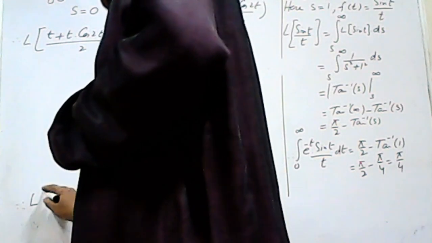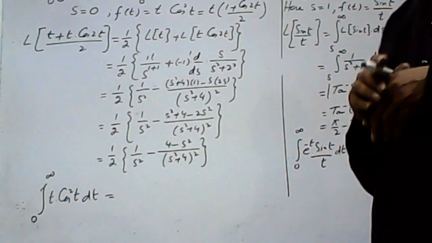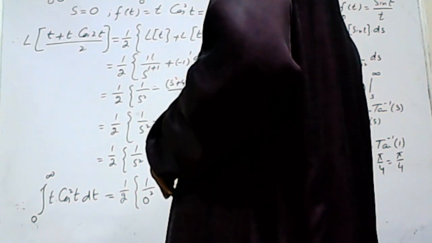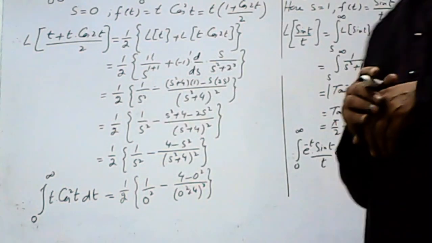What is required in the last step is to just substitute the value of s. Therefore the integral from 0 to infinity of t cos square t dt will be equal to, substituting s equal to 0, 1/2 [1/0² minus (4 minus 0²)/(0² + 4)²].